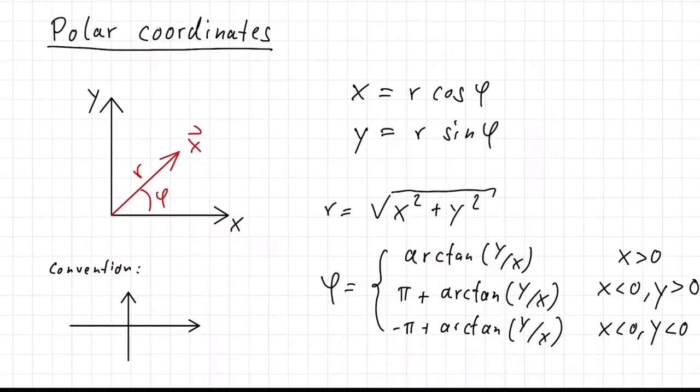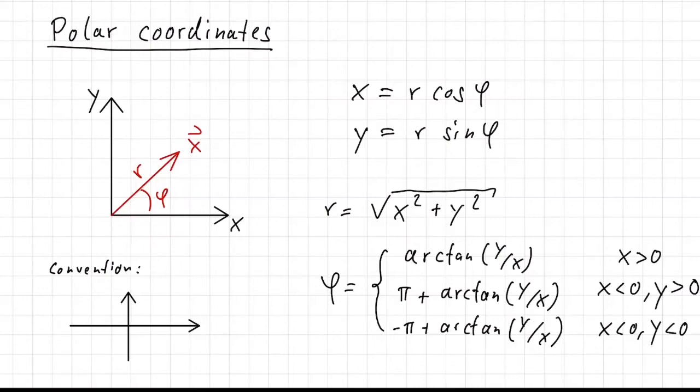So how are polar coordinates defined? Just to remind you, in polar coordinates, we define a point x in 2-dimensional space. Polar coordinates are only applicable to 2D space. The point is defined by the distance from the origin, which is denoted by r, and by the angle phi that this vector makes with the axis x.